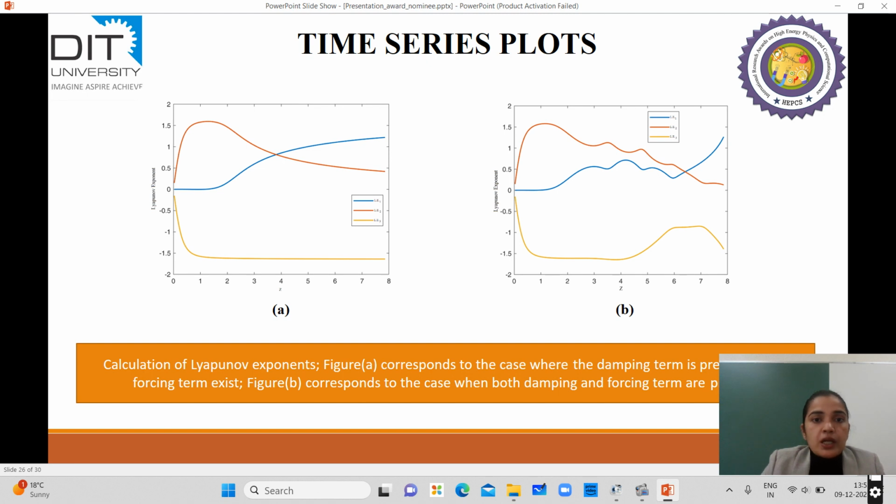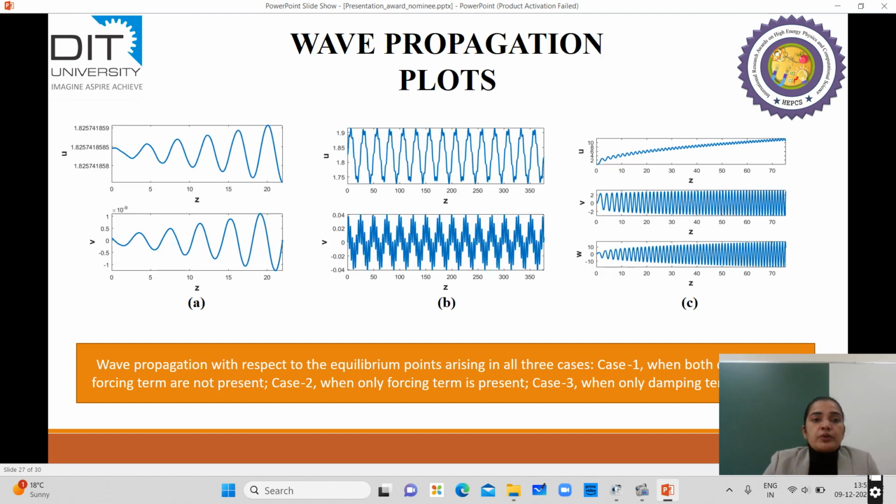So in the overall study, we have studied the effect of the different kinds of parameters like mu and kappa, which are basically related to the nonlinear coefficient and dispersion coefficient, the damping term, which is related to the damping coefficient, and the forcing term, which has two parameters, the forcing parameter and the frequency parameter. So these are the wave propagation. You can see with respect to these three cases the periodic and the chaotic behavior with respect to these parameters.